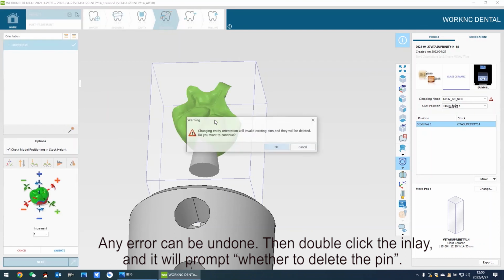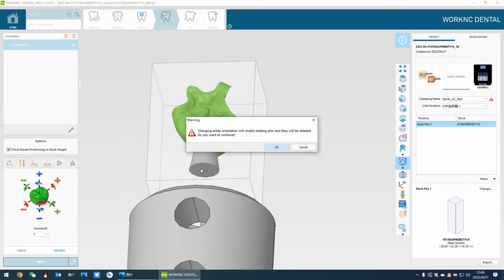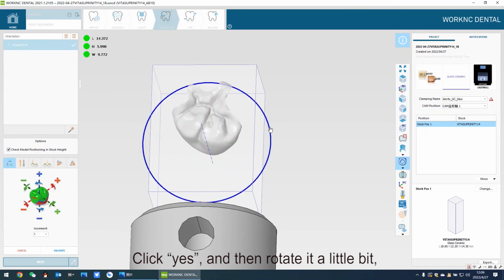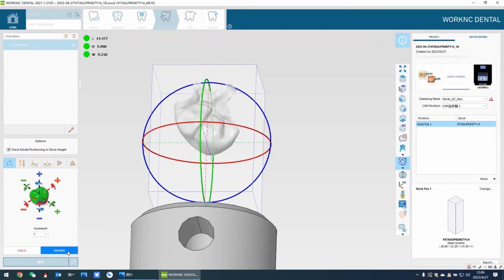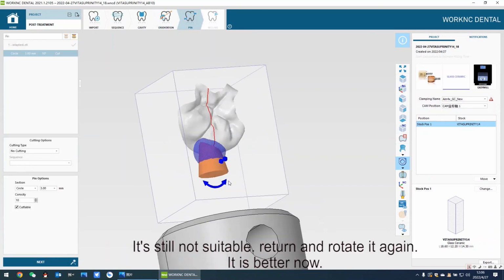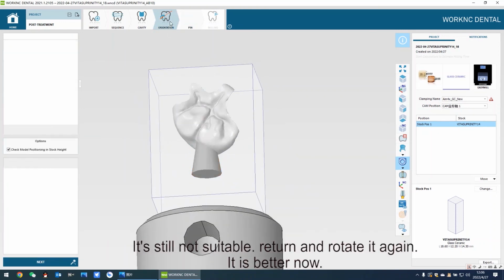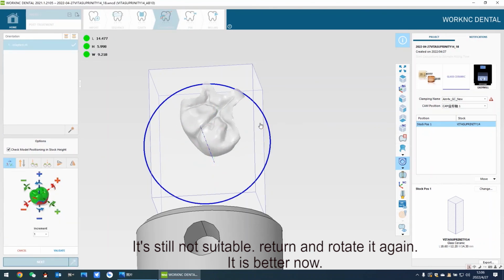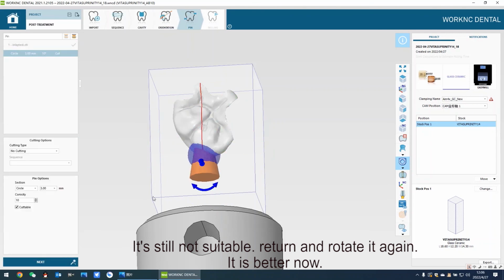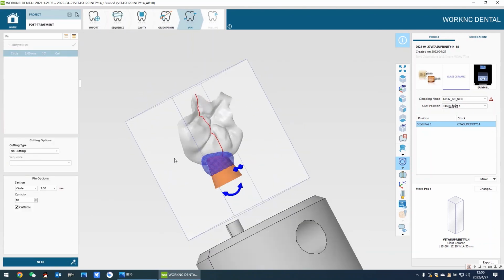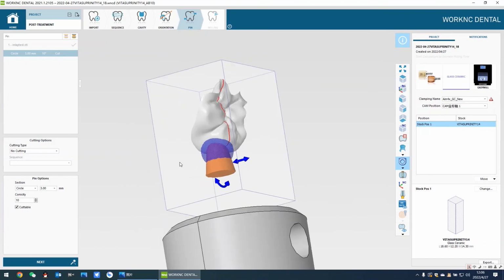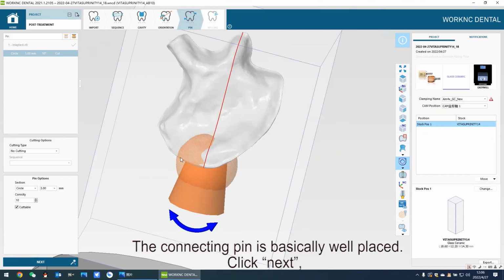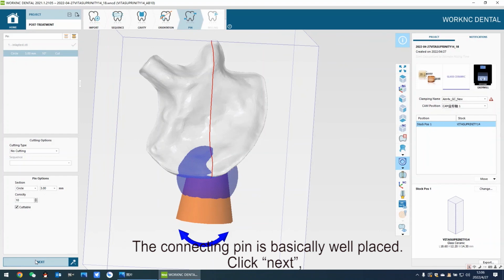Then double-click the inlay, and it will prompt whether to delete the pin. Click Yes, and then rotate it a little bit. It's still not suitable. Return and rotate it again. It is better now. The connecting pin is basically well placed. Click Next.